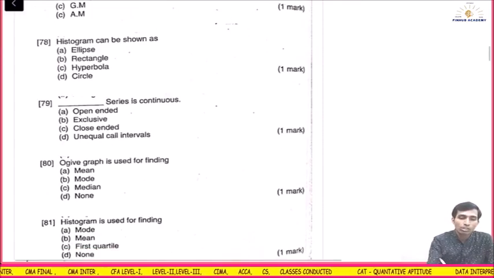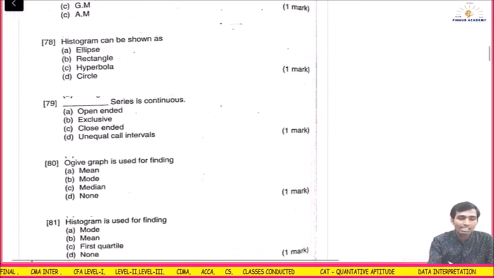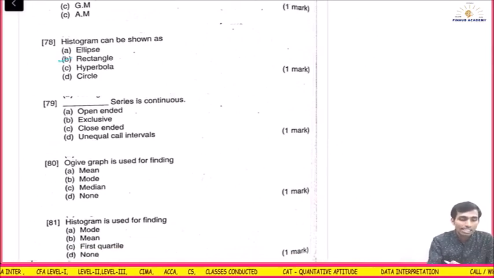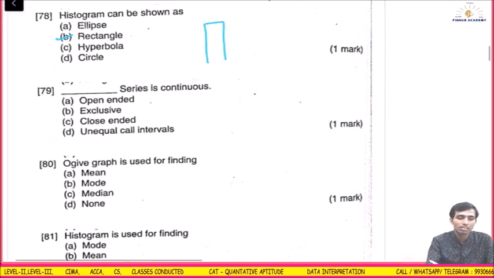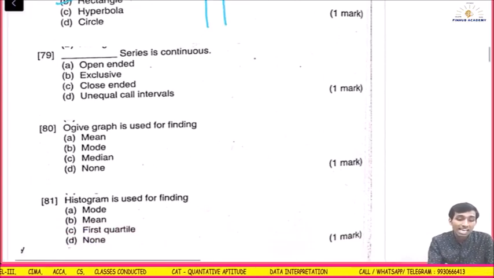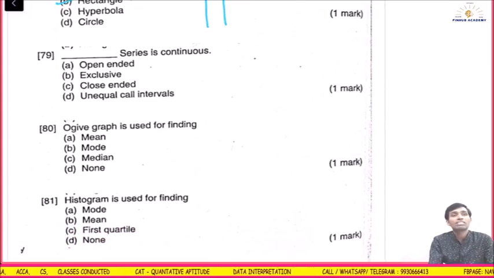Histogram can be shown as what? Histogram can be shown as rectangle. It's not ellipse or hyperbola or circle. Histogram is a rectangle in shape. The series is continuous. I missed something.